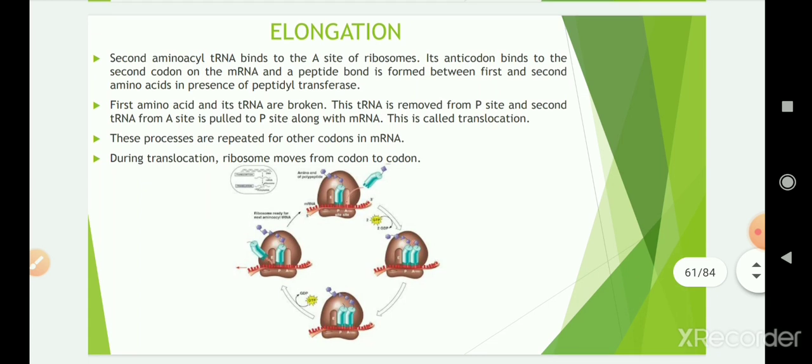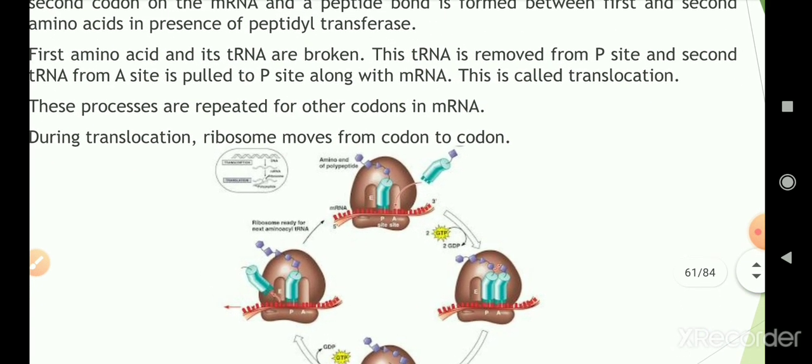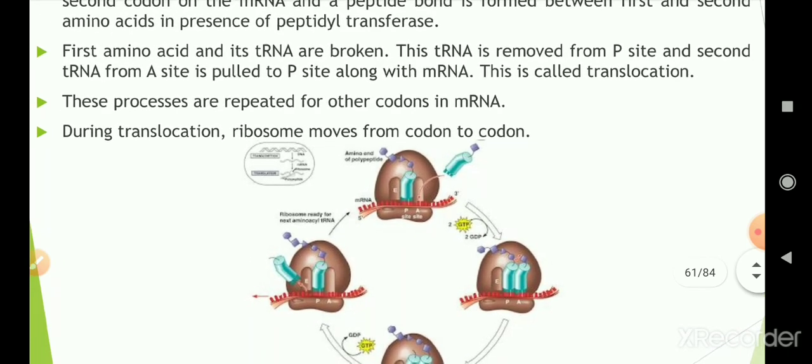Then third, it is elongation. The second aminoacyl tRNA binds to the A site of the ribosome. Its anticodon binds to the second codon on the mRNA, and a peptide bond is formed between the first and second amino acid, in the presence of peptidyl transferase. The first amino acid and its tRNA are broken apart. After that, the tRNA is removed from the P site. So you can observe this in this structure.